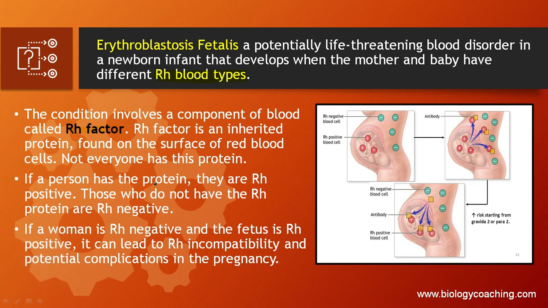If a person has the protein, they are called Rh positive, right? The individuals who have this antigen are called Rh positive. Those who don't have the antigen are called Rh negative. It is a protein actually. If a woman is Rh negative and the fetus is Rh positive, it can lead to Rh incompatibility and potential complications in the pregnancy. And here you can see through the diagram as well.